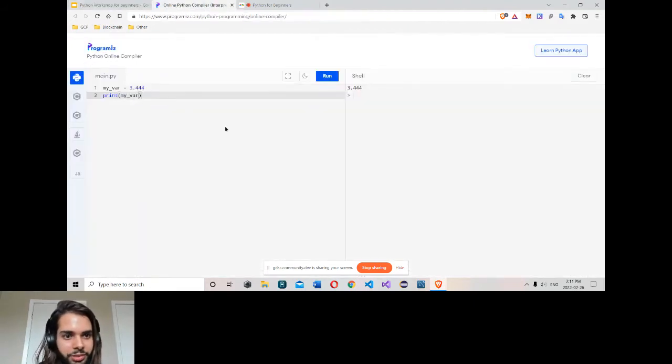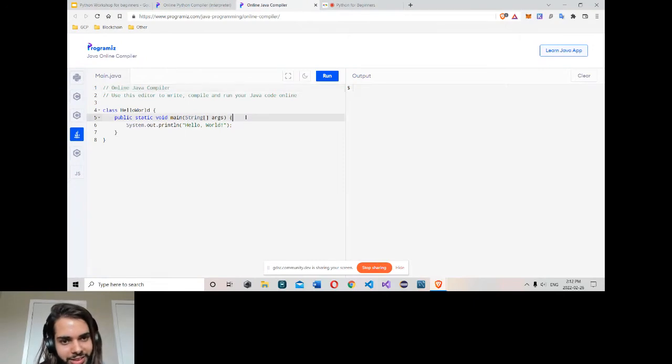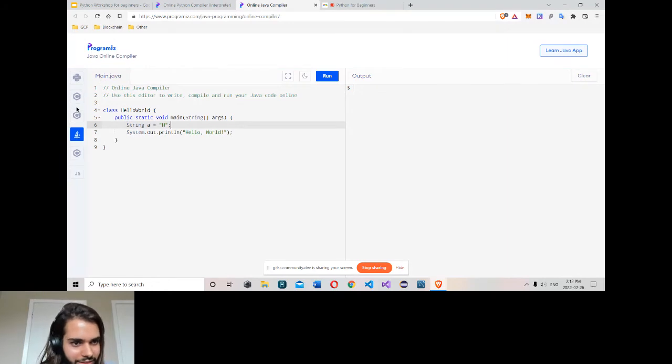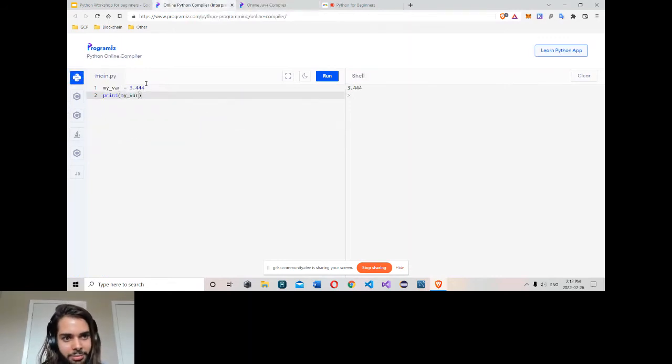So we don't have to specify a data type in Python. No, we don't. You don't need to. So let's go to Java. In Java, I would write string a equal to something, right? Languages like C++, C, Java, and C sharp need us to describe a data type first, then assign a value. In Python, it's not necessary. Simply define a variable name equal to some value.